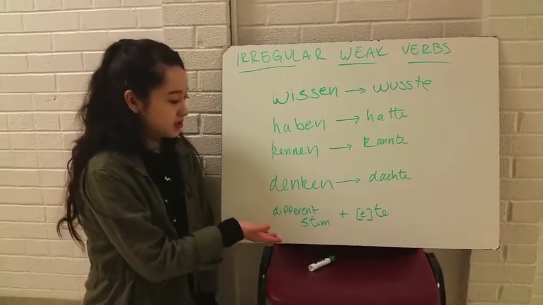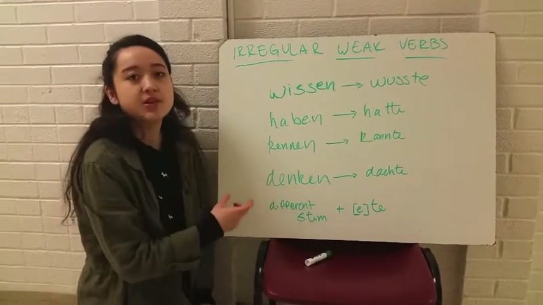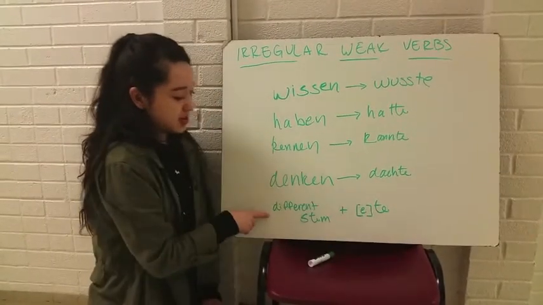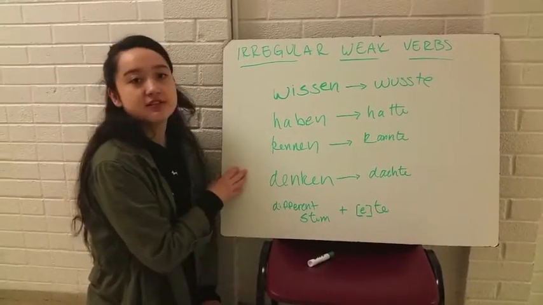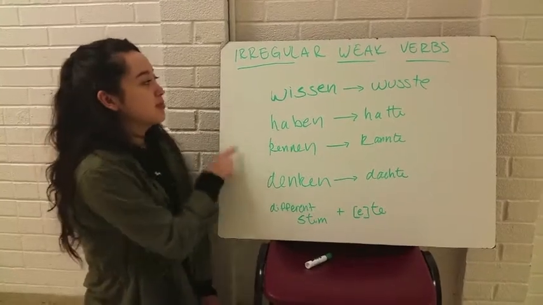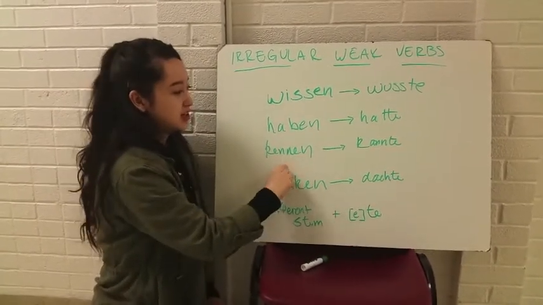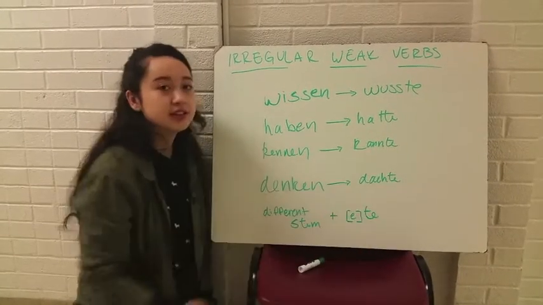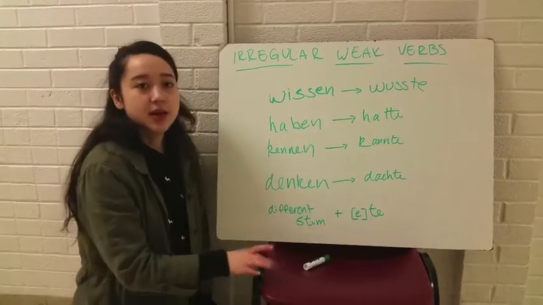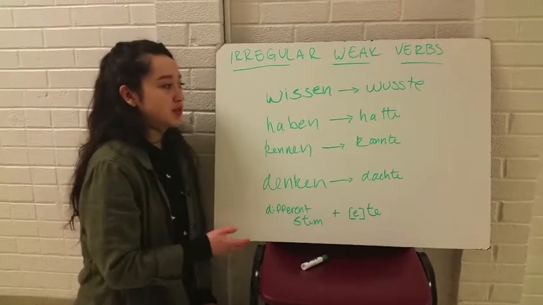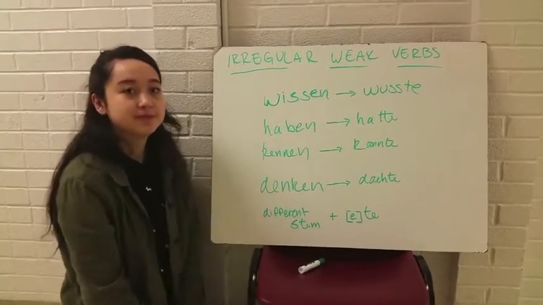Irregular weak verbs also follow the pattern of stem plus -ete or -te, except the stem is different than what it is in the infinitive. So, for example, wissen becomes wusste, haben becomes hatte, kennen becomes kannte, denken becomes dachte. There isn't really a pattern to this, so you'll have to memorize some of the more common ones as seen here.